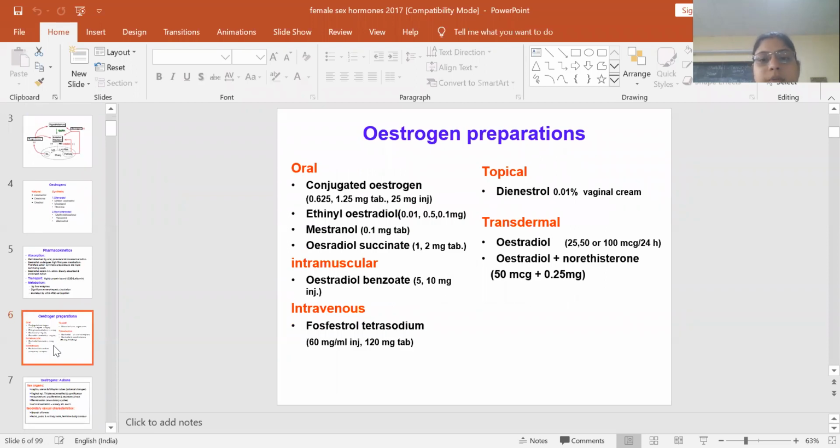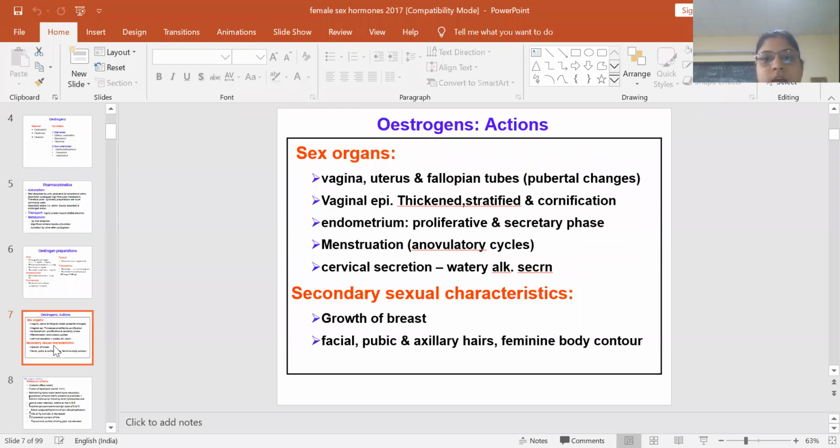Now, estrogen preparations are available in various forms like oral, intramuscular, intravenous, topical, transdermal. Estradiol is available as a transdermal patch. Ethinyl estradiol, oral, and conjugated estrogen are other oral preparations which are mostly used.